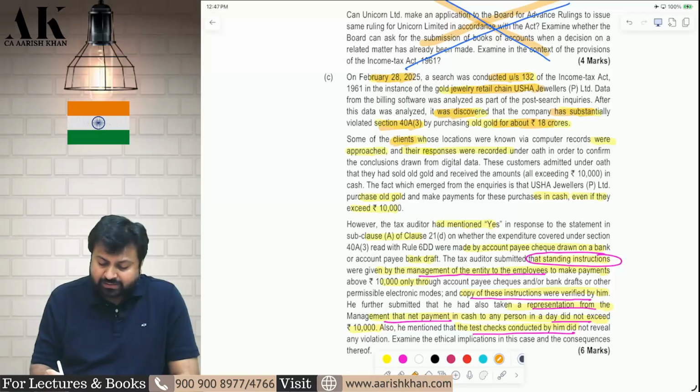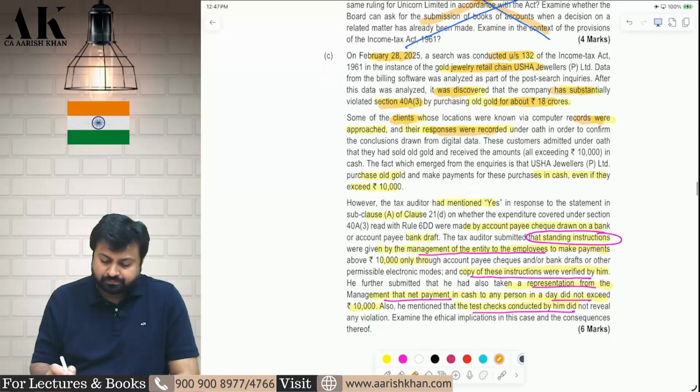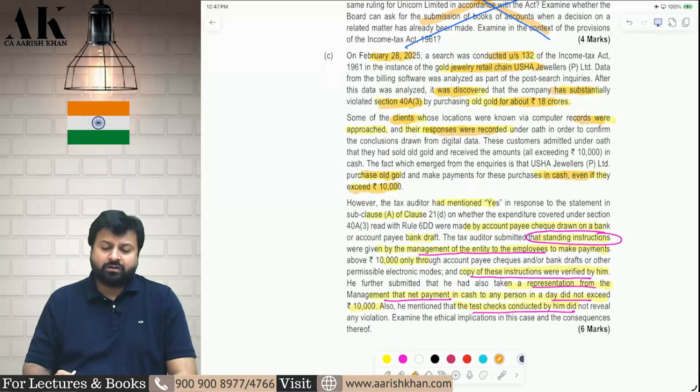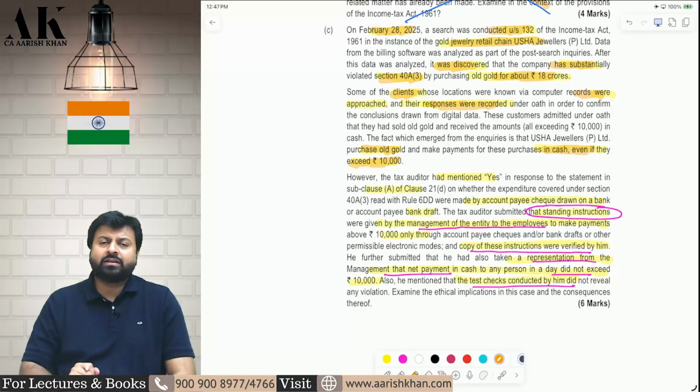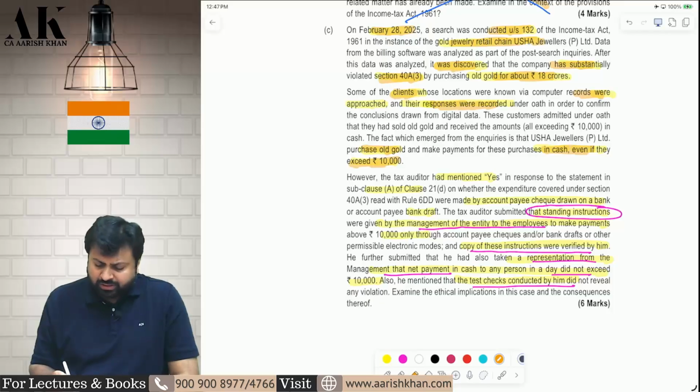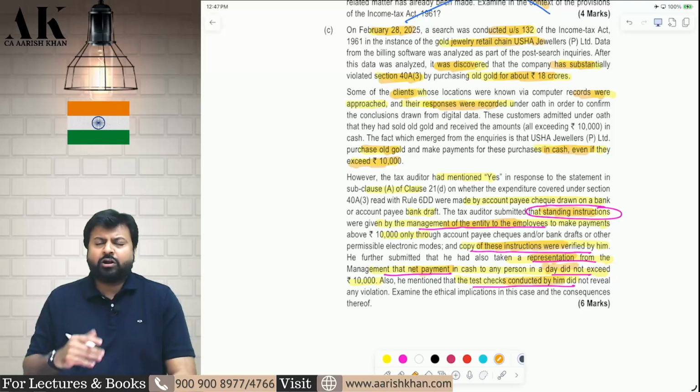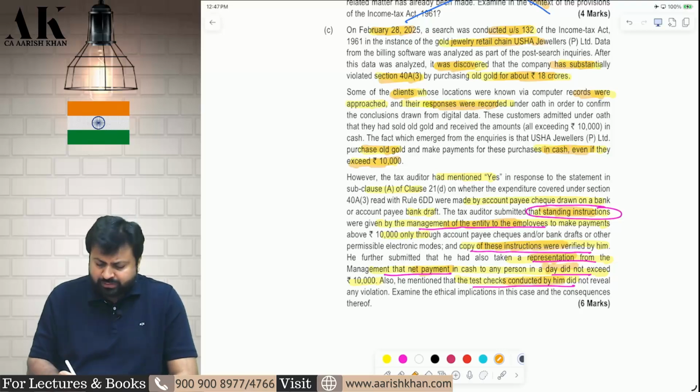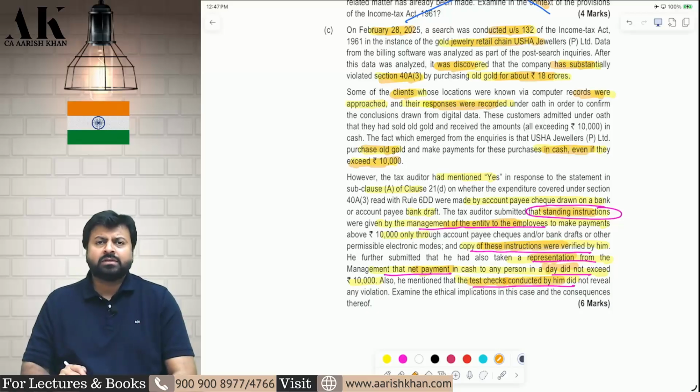Some of the clients were asked, their responses were recorded. Most of the gold they purchase is in cash and it is in excess of 10,000. When we ask the chartered accountant what the hell you have done, he has reported in the form 3CD that I have taken the management instruction. Management has given me a representation letter that they have not made payment in excess of 10,000 rupees. I have also done test check. I have not found anything.